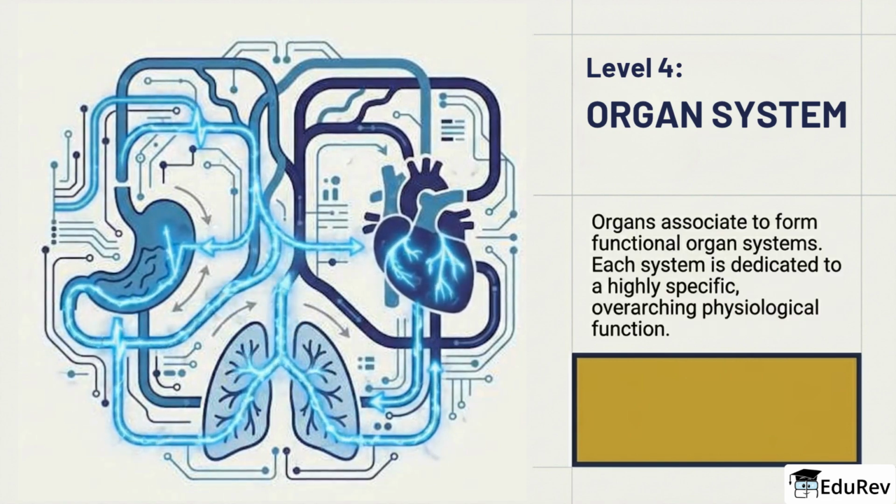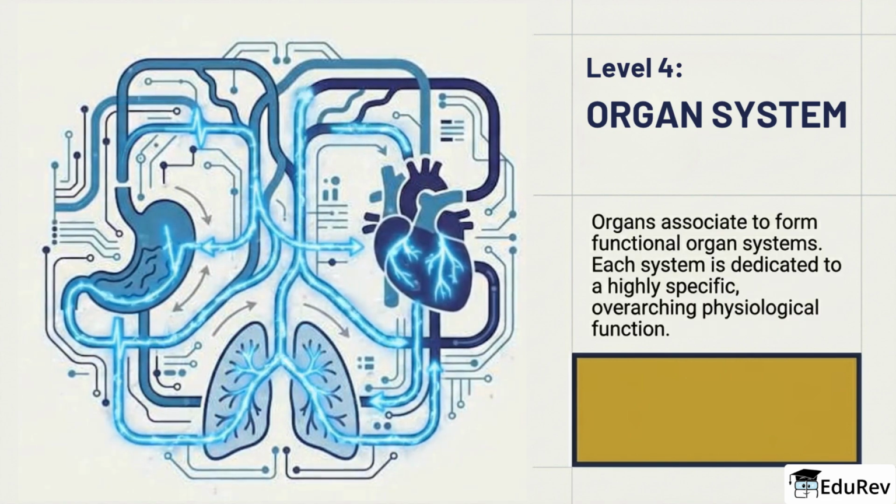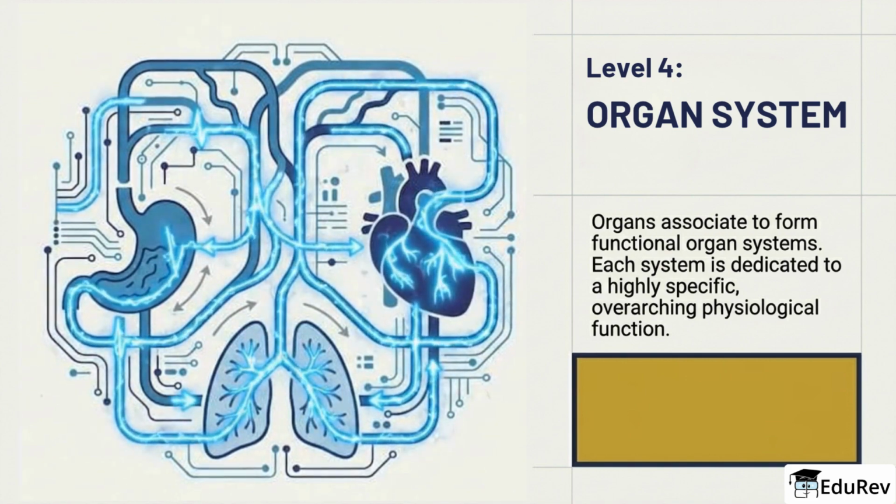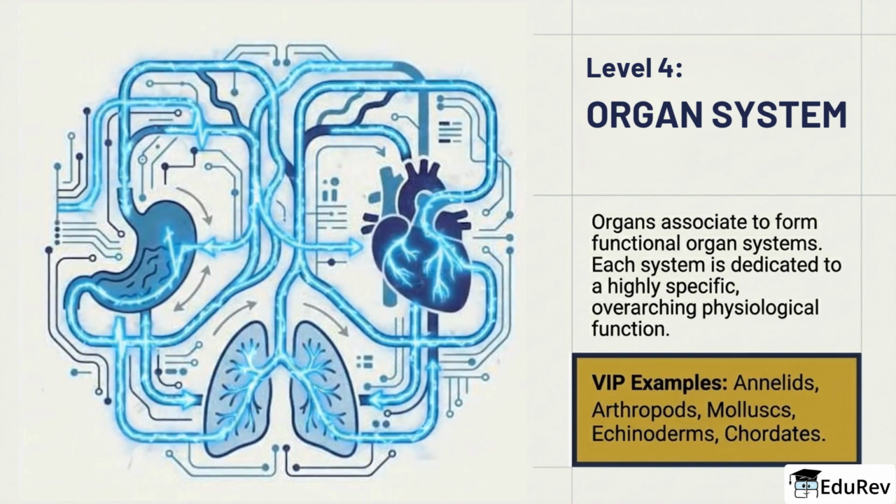The organ system level is the highest structural organization shown here. Different organs work together as a functional system, and each system is specialized for a larger physiological task. Annelids, arthropods, mollusks, echinoderms, and chordates are placed here. That means their internal complexity is not just about having organs, but about integrating those organs into systems.